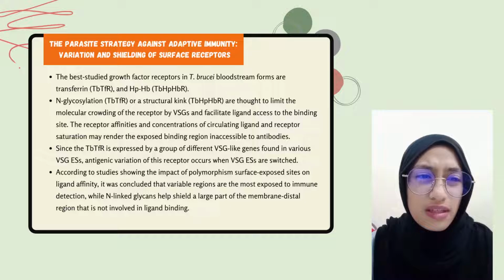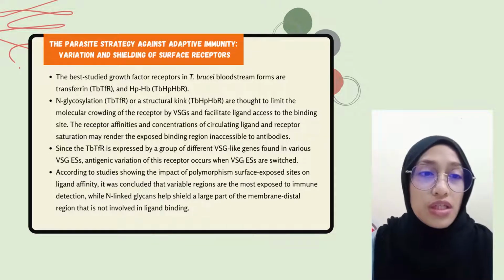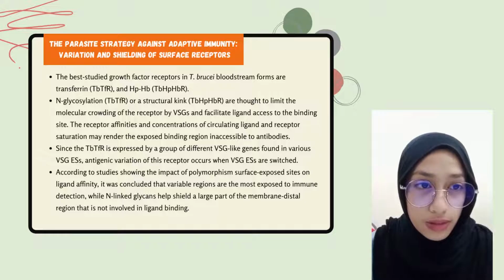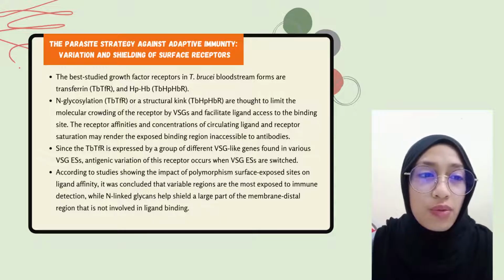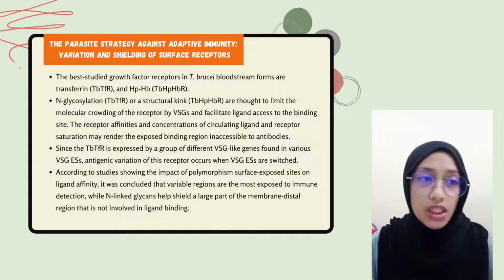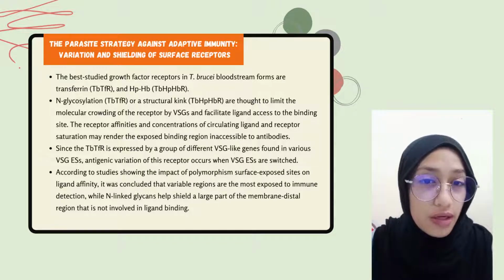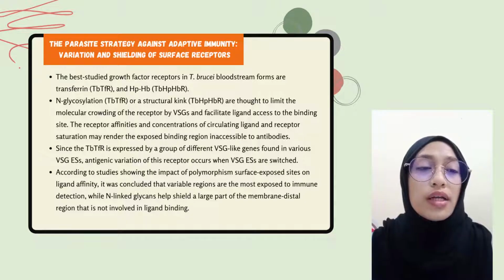The receptor affinities and concentrations of circulating ligand, as well as receptor saturation, may render the exposed binding region inaccessible to antibody. Since the transferrin receptor is expressed by a group of different VSG-like genes found in various VSG expression sites, the antigenic variation of this receptor occurs when the VSG expression sites are switched.